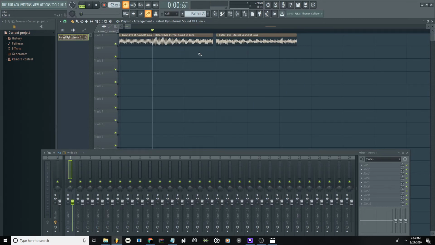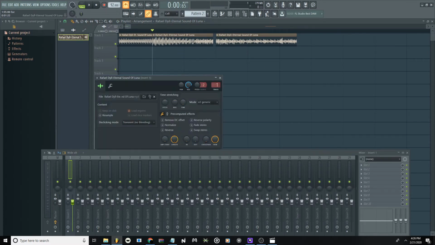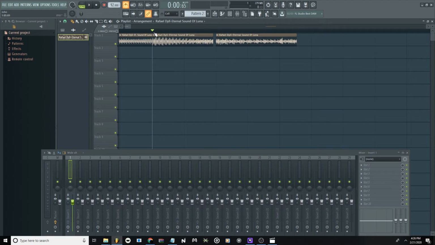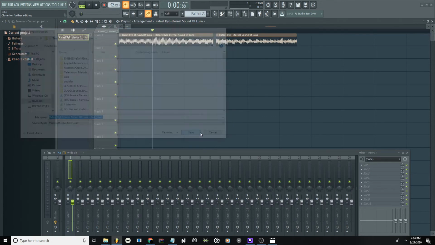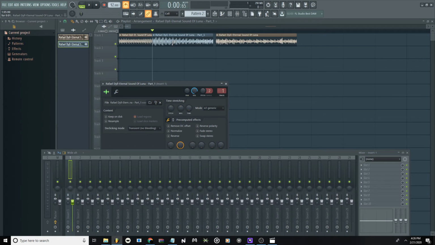And now you have a little blank spot in the sample, and you may be asking yourself, I can't have that there. So what do? So what you want to do is go to this little button right here on the sample and hit make unique as sample. So I'm gonna just do that right now. So what I did is made the sample a unique sample.